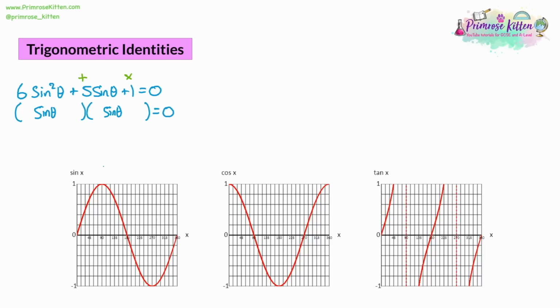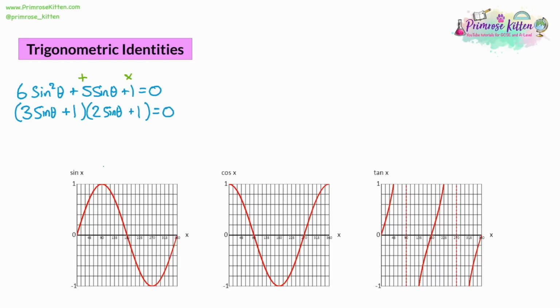Which numbers multiply to make 1? Well, it's got to be 1. And then how do we make those make 5? Well, 1 and 1 can't make 5. But remember with this, because we have these 6 on the sine squared, then we can use those to multiply our coefficients. So let's say 6 is made of 3 times 2. When you multiply these brackets, you get 3 times 1 is going to be 3 sine theta. And you're going to get a 2 sine theta times 1 is 2 sine theta, and 3 sine theta and 2 sine theta will add together to make 5 sine theta.